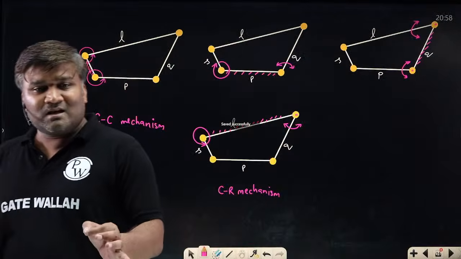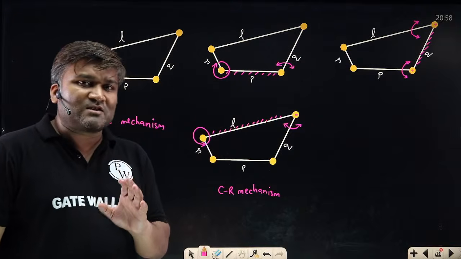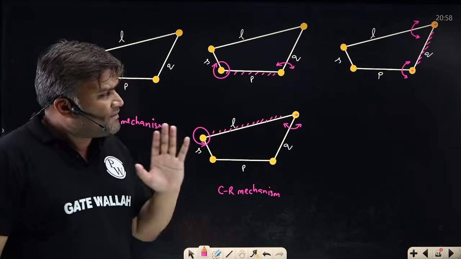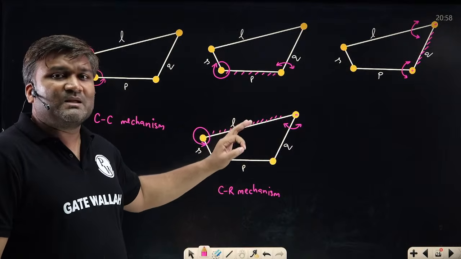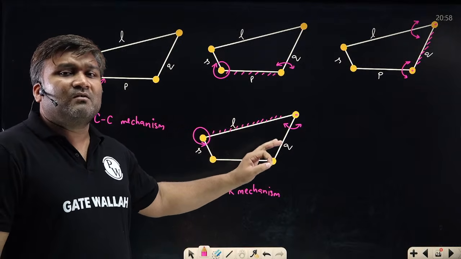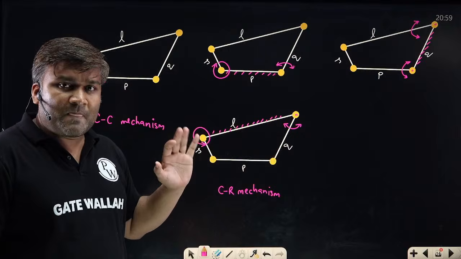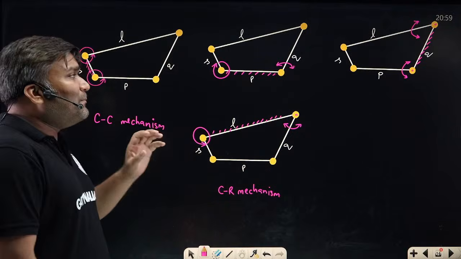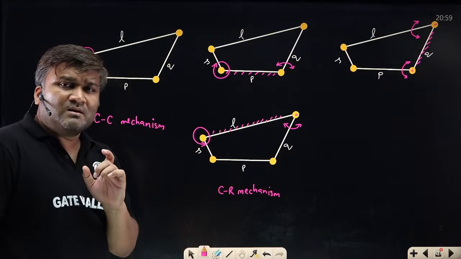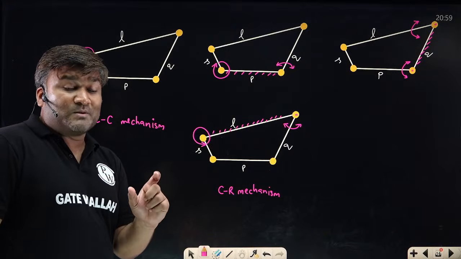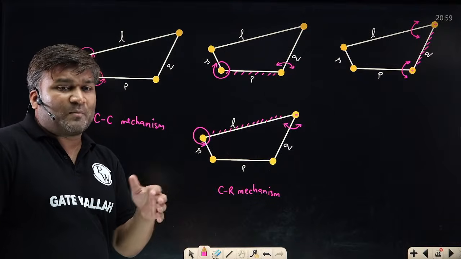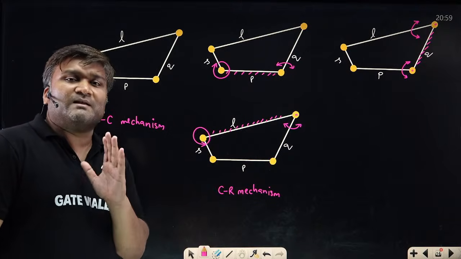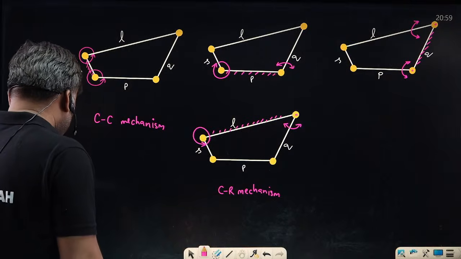Is this clear to everyone? How can this Grashof's law be asked? They will simply give you a mechanism. They will give all the dimensions, and they will simply ask which kind of mechanism I'm going to get. Or sometimes they can miss some dimension, and they will ask what should be this dimension, or what should be the range of this dimension, so that I can get a crank rocker mechanism, or a double crank mechanism. Okay, let me give you